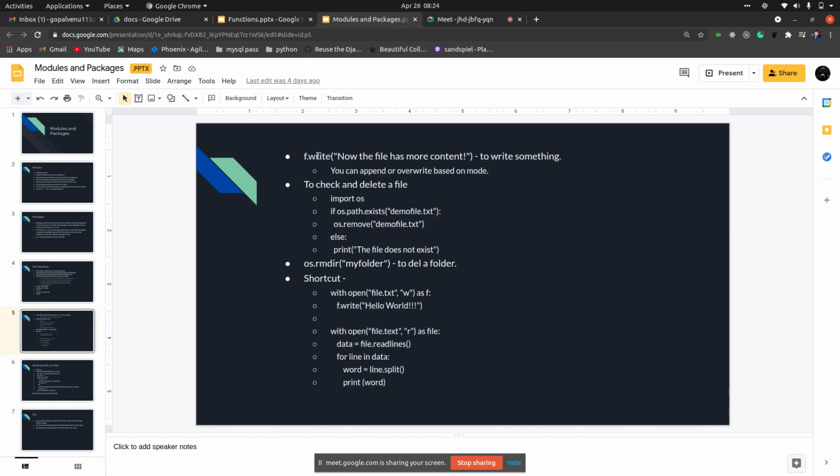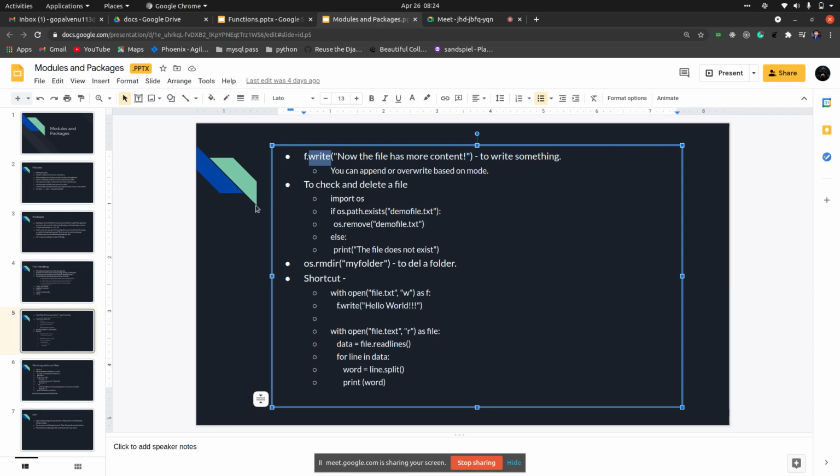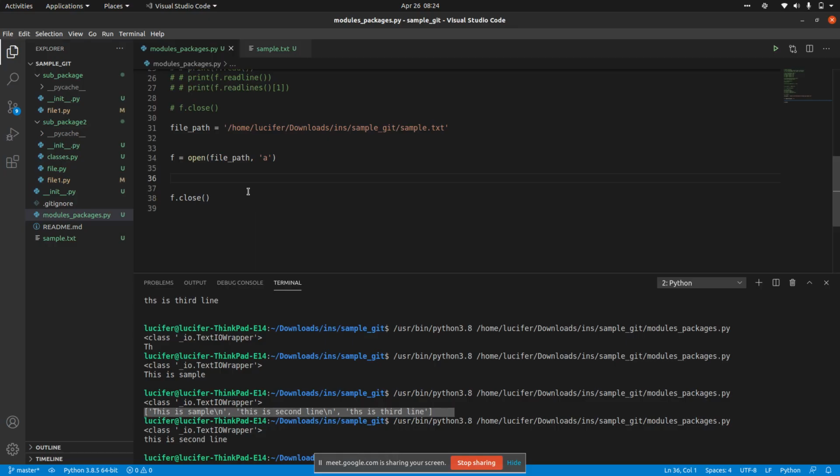We have the dot write function to write things. It can be either for write mode or append mode. You will only be using the write function. If I do dot write, you can write any text. Be more attentive on this.